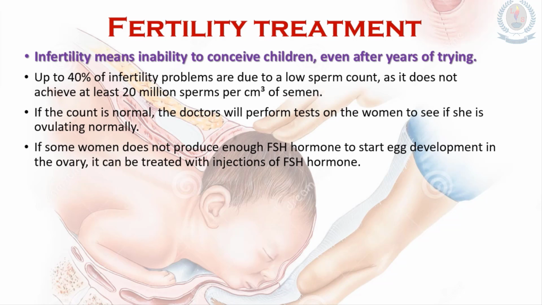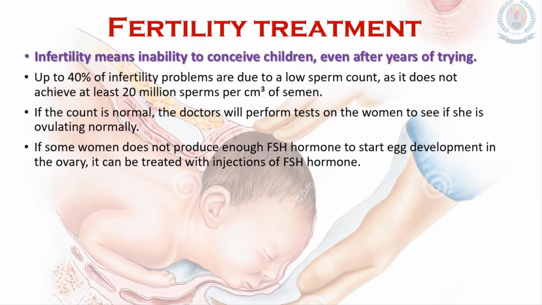If the count is normal, the doctors will perform a test on the woman to see if she is ovulating normally. If a woman does not produce enough FSH hormone to start the egg development in the ovary, it can be treated with injections of the FSH hormone.